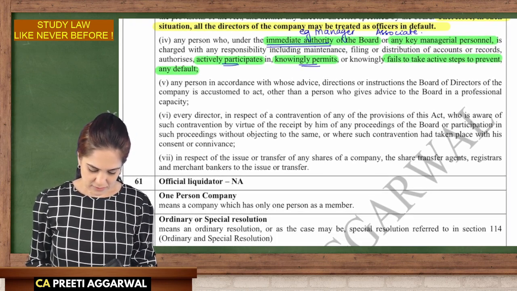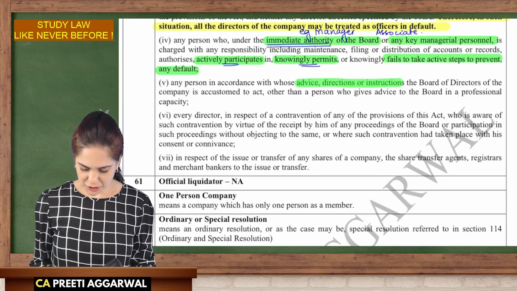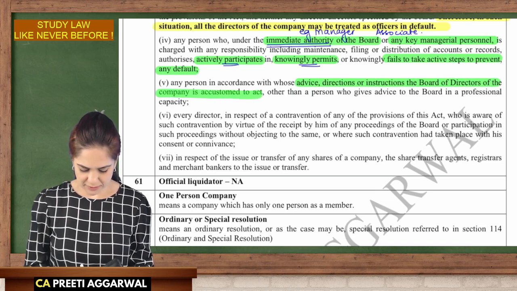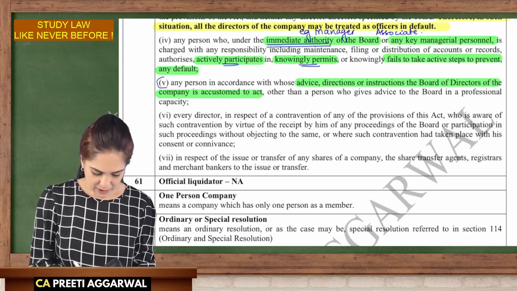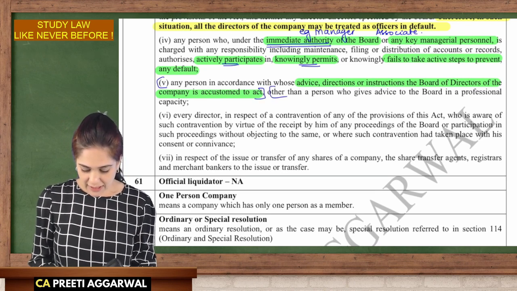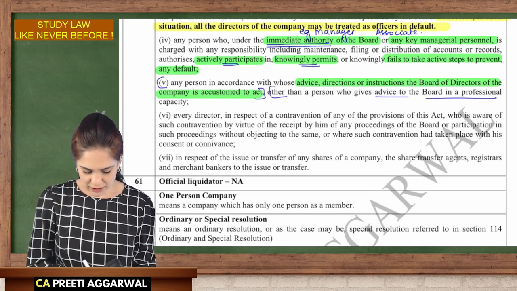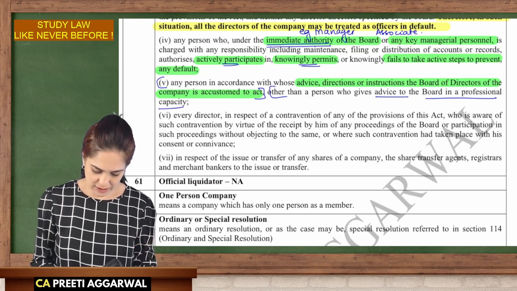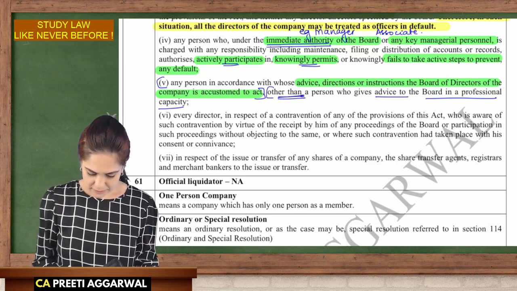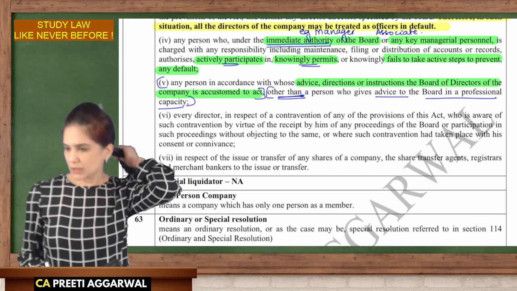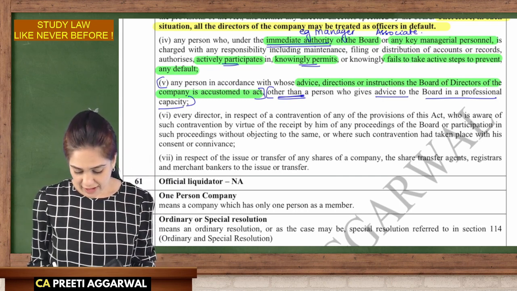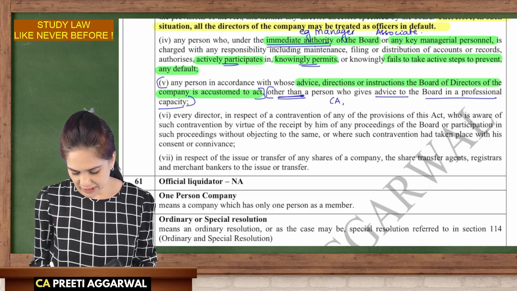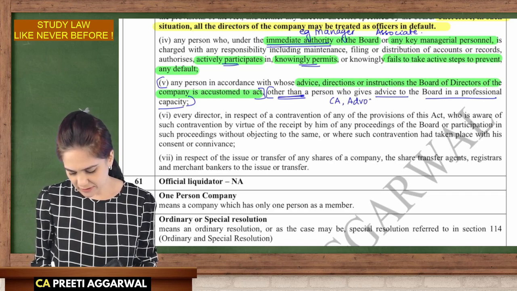Any person under whose advice, direction, instruction the board is accustomed to act. We discussed this, that example of Guilford Motor. Any other person who gives advice to the board in a professional capacity is excluded. Now, the board of directors never takes a decision without consulting their CS and advocate.